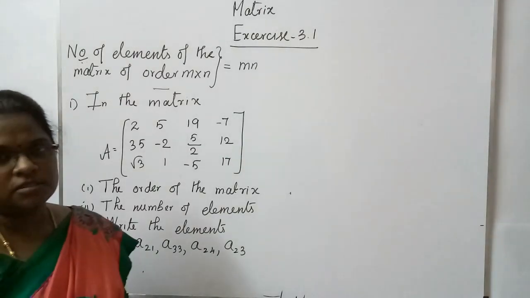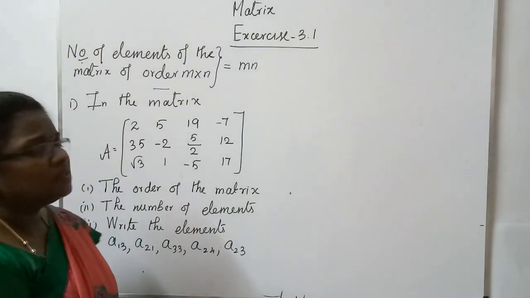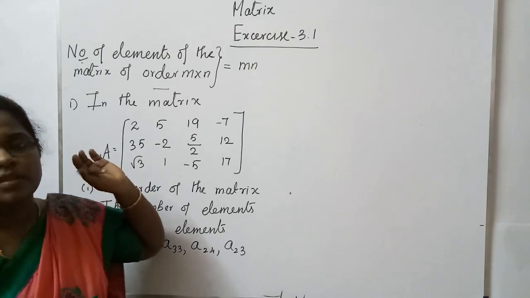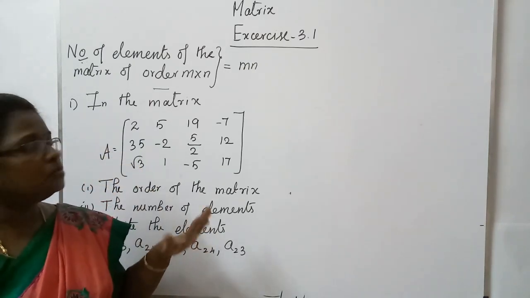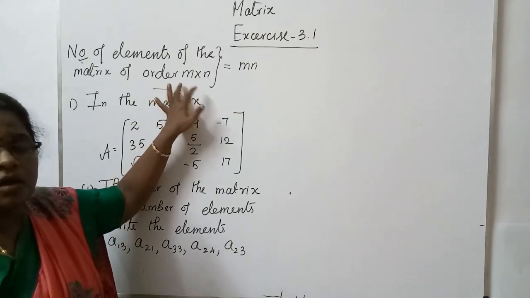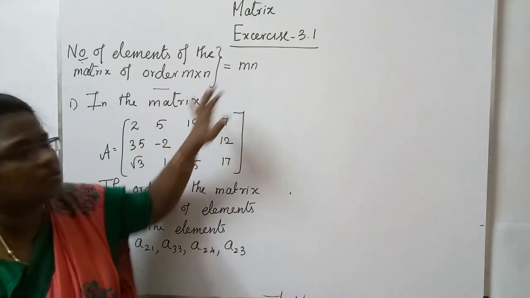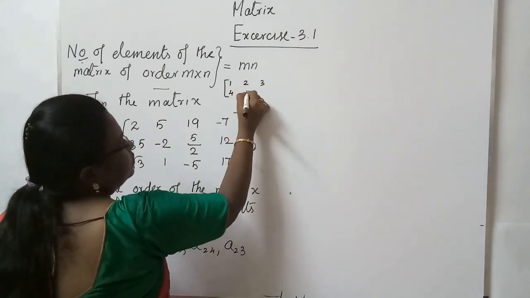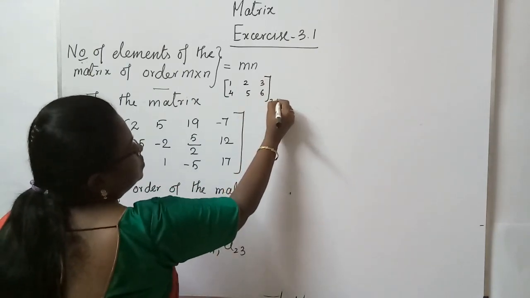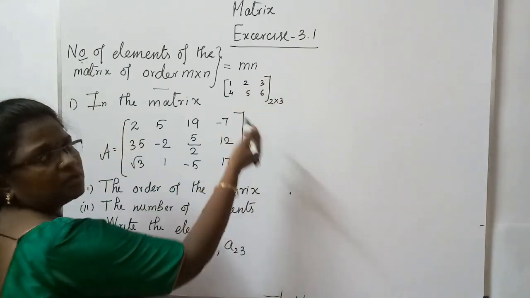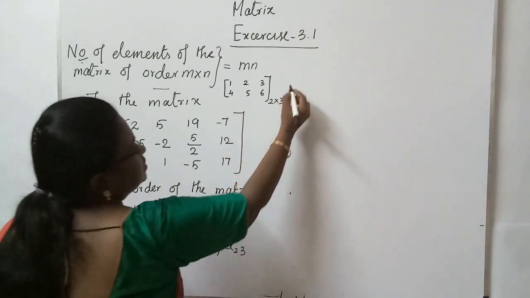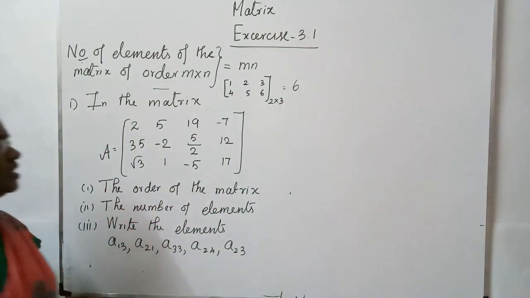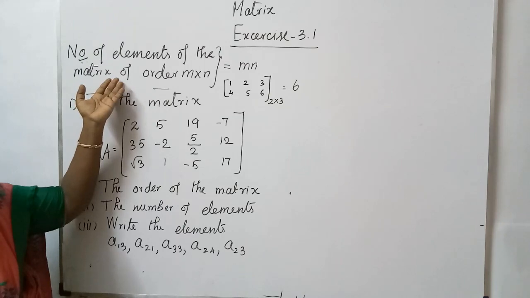Let us start with exercise 3.1. In that, only the basic problems are there. But before that, the number of elements of the matrix. If the order of the matrix has been given, how to find the number of elements of the matrix? It is m cross n. What is meant by that? Actually, 1, 2, 3, 4, 5, 6. This is a 2 cross 3 matrix. How many elements are there? 1, 2, 3, 4, 5, 6 elements are there. So the number of elements in this matrix is 2 into 3, 6. This is the way we calculate the number of elements in the matrix.